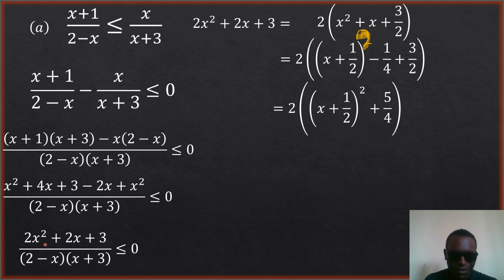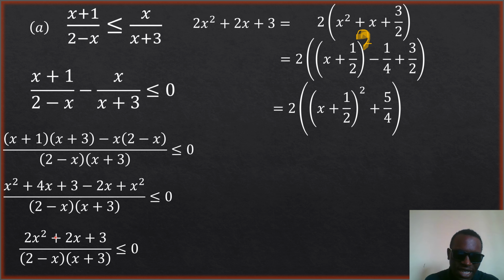So clearly, at this point, we have to look at the critical values of this function. It will depend on these 2 values at the denominator. So when you talk of the critical values, we are looking at points that will create boundaries on the number line. To get this, we have to equate this to 0 and equate this to 0.